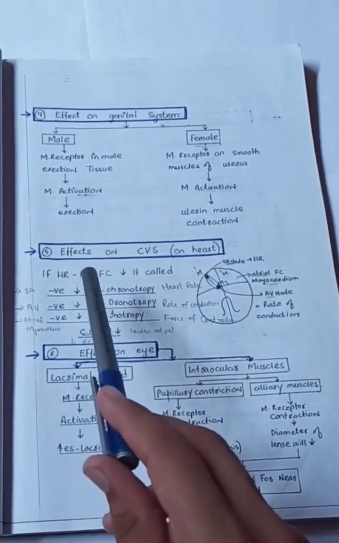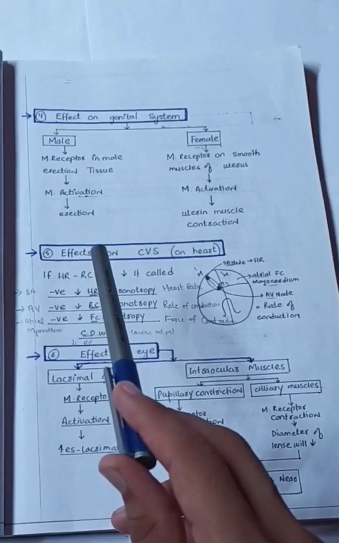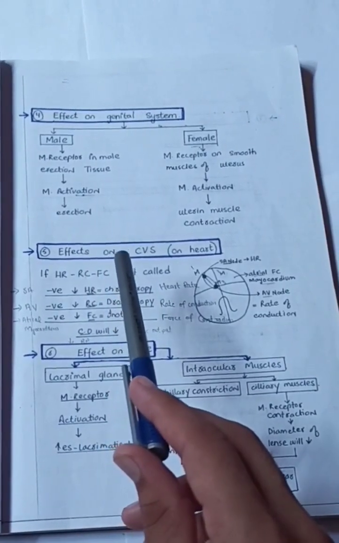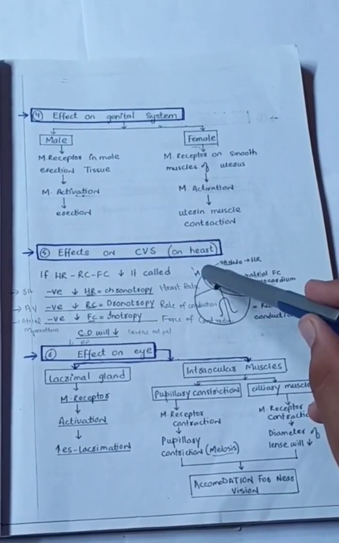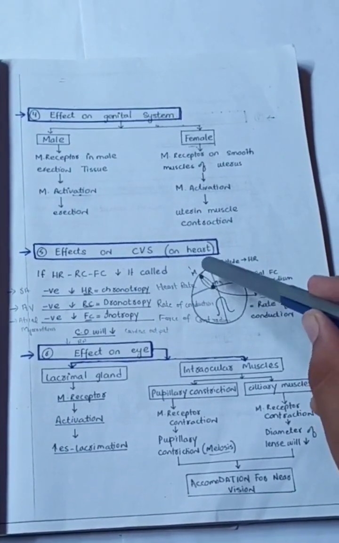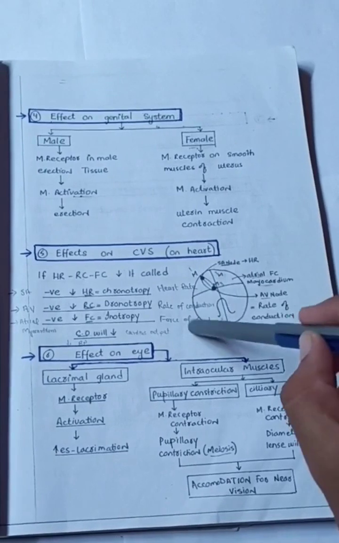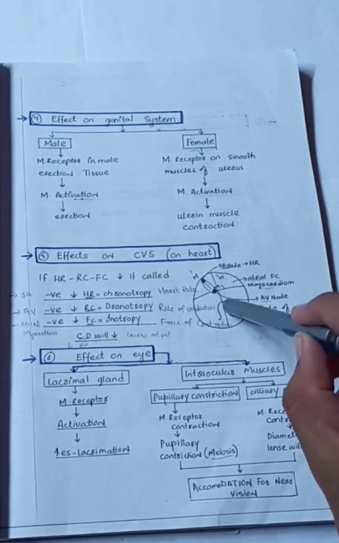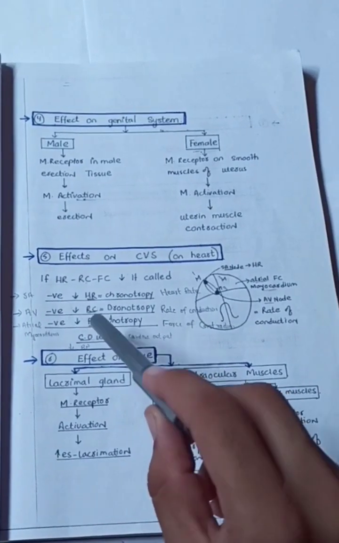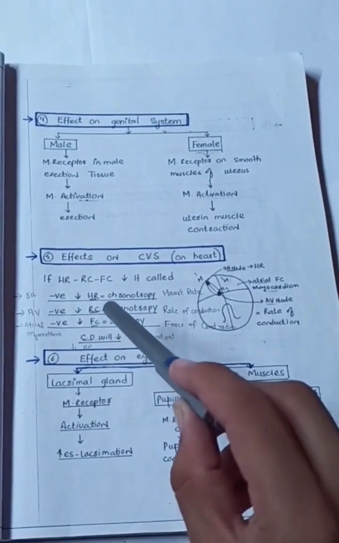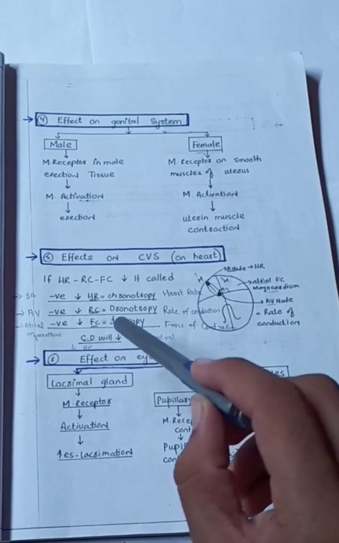What is rate of conduction? Rate of conduction is the transfer of electrical impulses from the pacemaker to the whole cardiac muscle, the whole myocardium. This is rate of conduction. And force of contraction is the intrinsic ability of the cardiac muscle to develop force at a given muscle length.